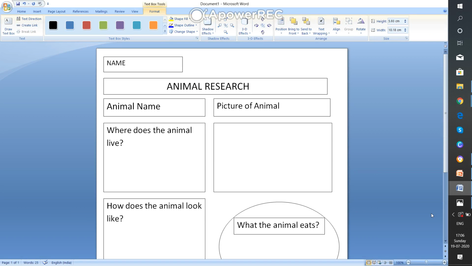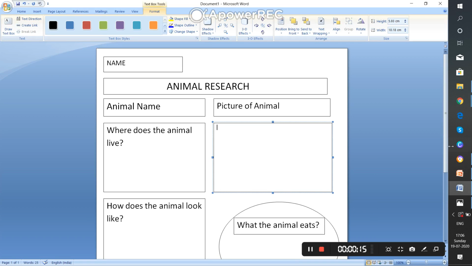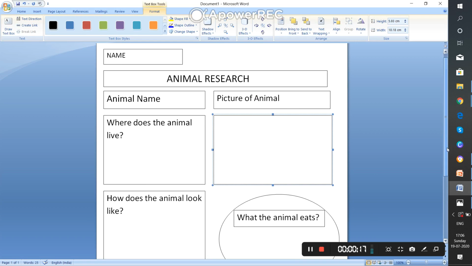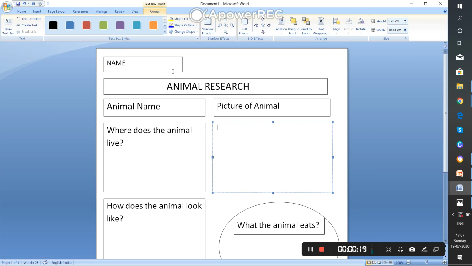So you have to open, so you have to, if you want to take this animal research, the report and information or report writing, first you have to write your name.